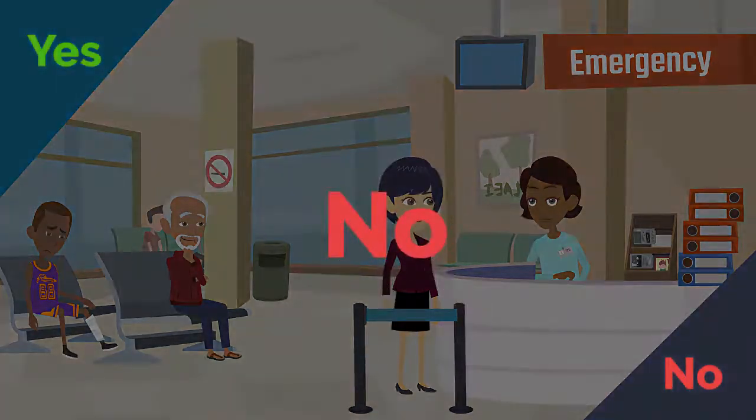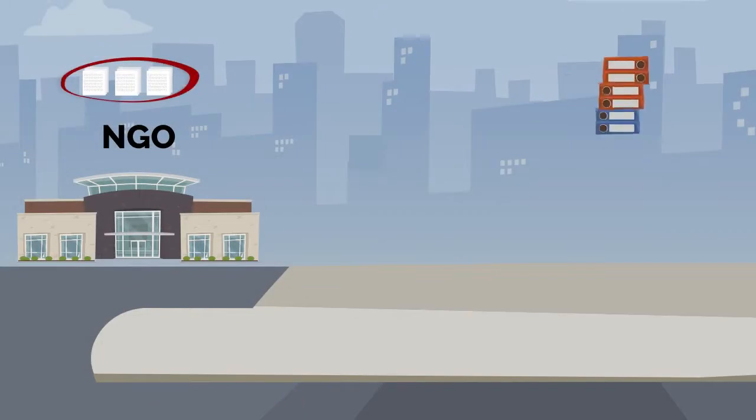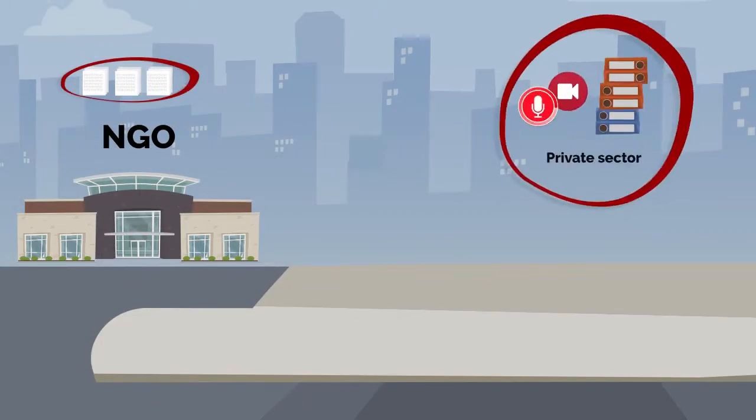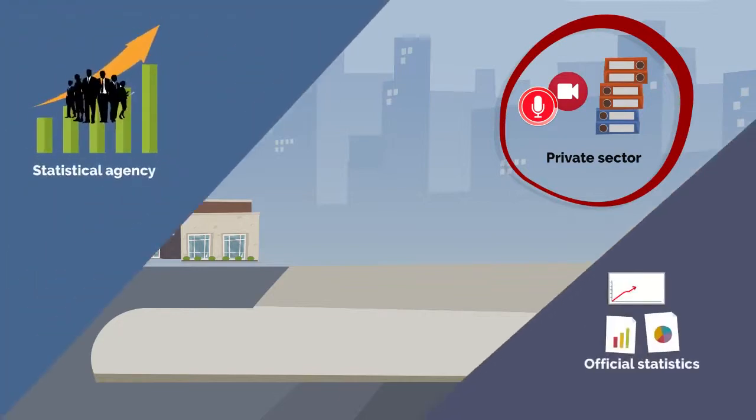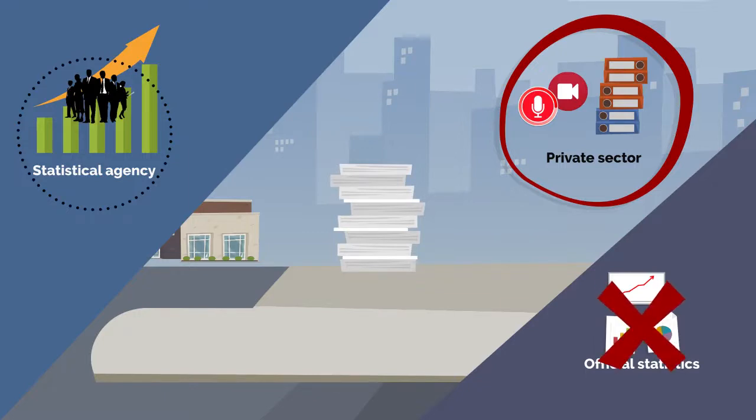The answer is no. Similar to administrative and NGOs data, registers and records from the private sectors can be used by the designated statistical agency to produce the official statistics. However, when such data sources are not further processed by a statistical agency or any other designated official producer, they shall not be considered as official statistics.